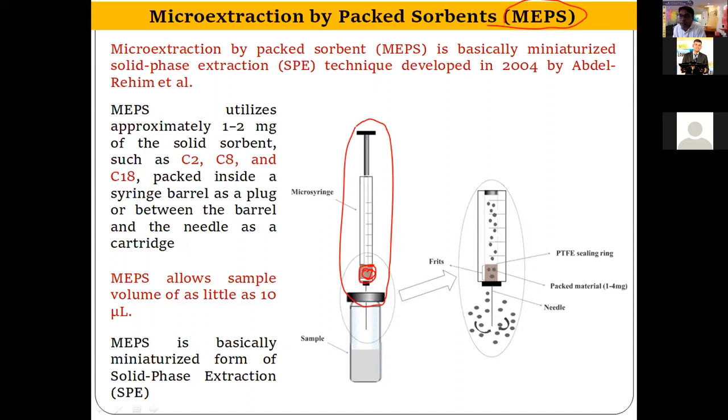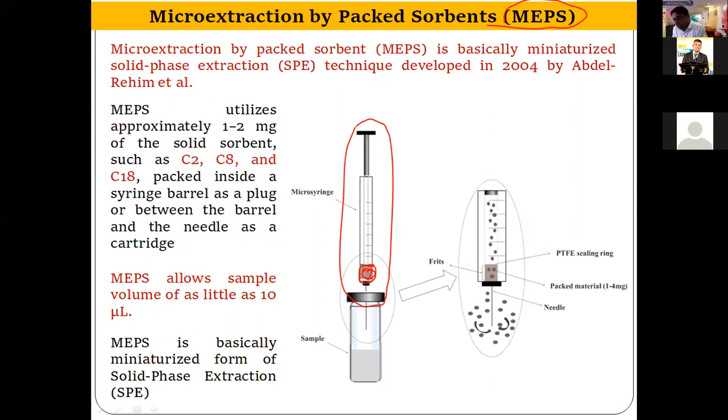So basically MEPS allows sample volume as little as 10 microliter. You can use the sample up to 10 microliter only. And MEPS, as I have told, is also a sorbent type of extraction technique. Another factor is that you can use many kinds of organic solvent for the elution depending upon the nature of the analytes, like in SPE. So this is the miniaturized version of solid phase extraction.